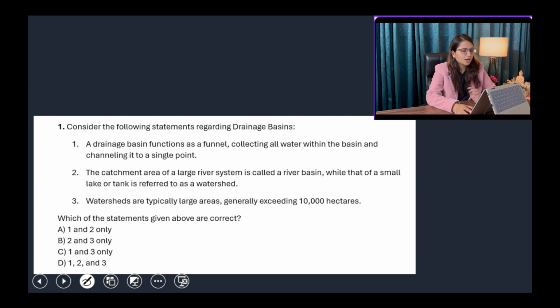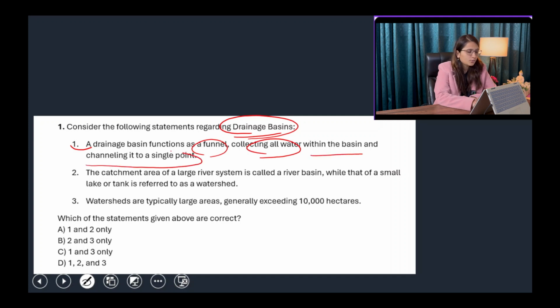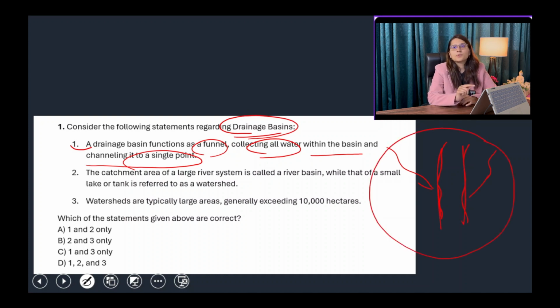Number one, consider the following statements regarding drainage basins. So, what do we mean by drainage basin? First of all, a drainage basin functions as a funnel collecting all waters within the basin and channeling it to a single point. Whenever any tributary joins the main river, and ultimately each and every drop of rain or any water comes towards this main river, then the whole area is called the drainage basin of this particular river. Okay, so statement number one is correct.